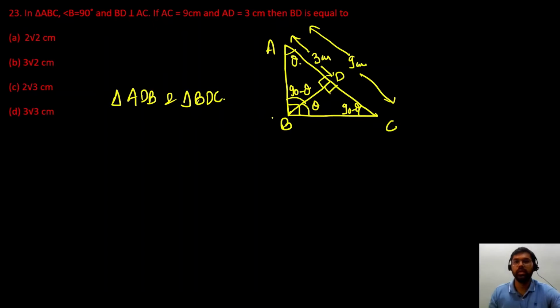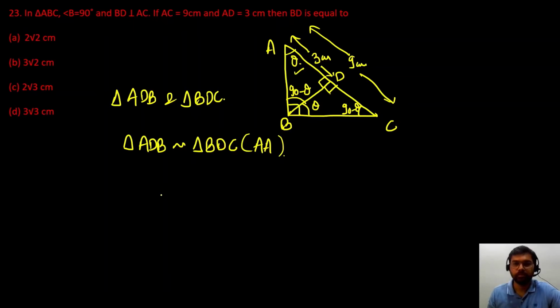Using the angle sum property, this angle will be theta. Now in triangle ADB and triangle BDC, let us write down which angles are equal. We can see theta, 90 minus theta, 90 minus theta, 90, 90. So all three angles are equal, and triangle ADB is similar to triangle BDC by the angle similarity criterion.